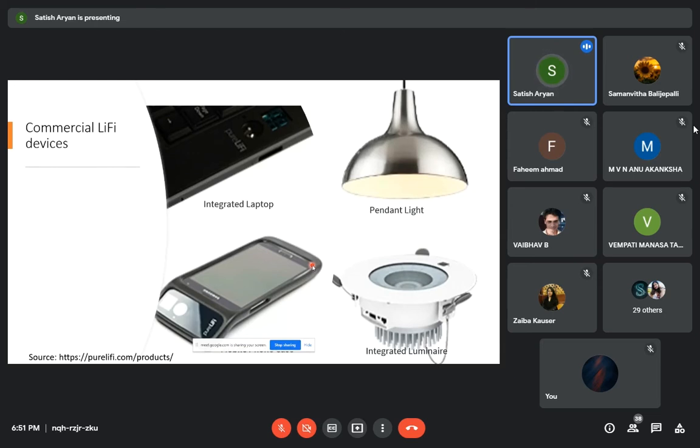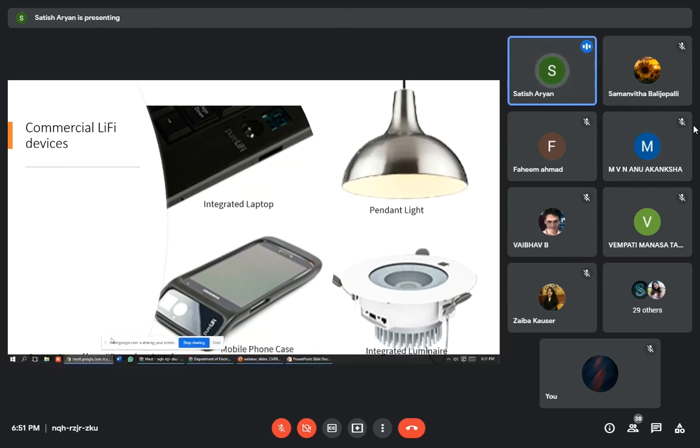Professor Harald has developed his own company and is growing the products towards Li-Fi technology. Here are some glimpses of the products that are available from his group, that is the Pure Li-Fi group.